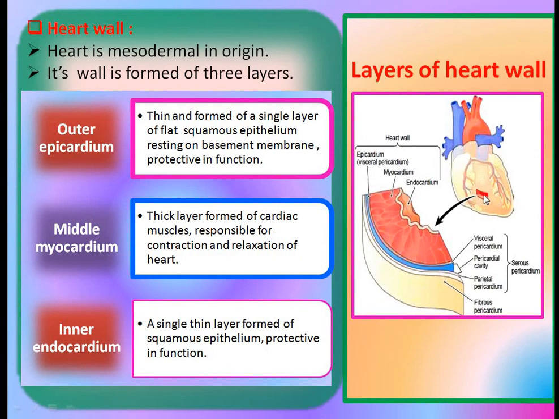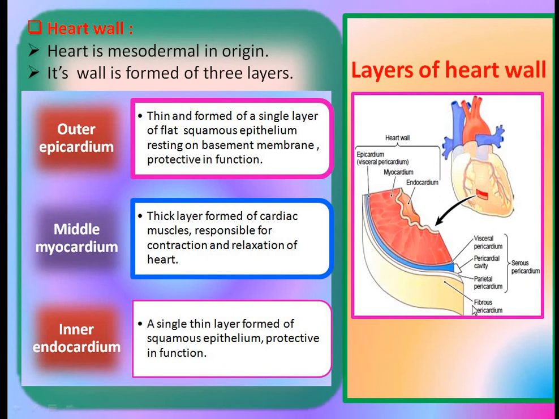Here this heart wall is formed of 3 layers. The outermost layer is the epicardium, which is thin and formed of a single layer of flat squamous epithelium resting on a basement membrane, and is protective in function.